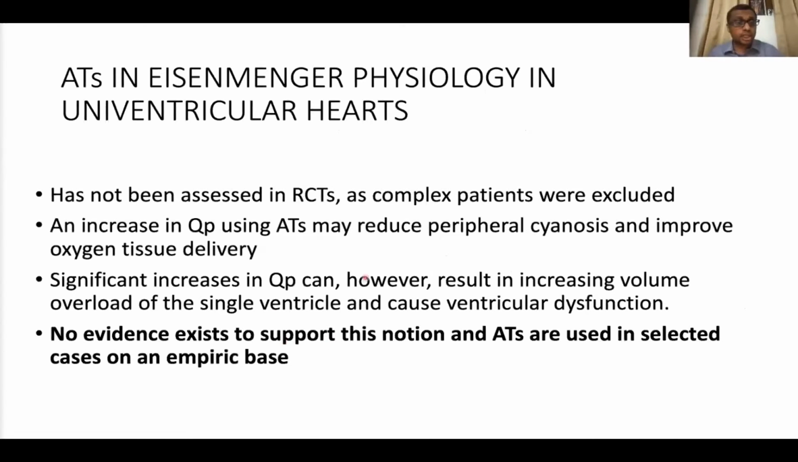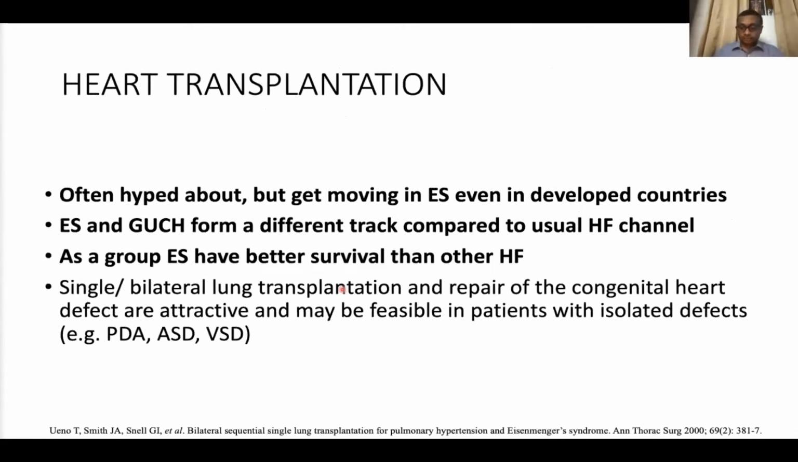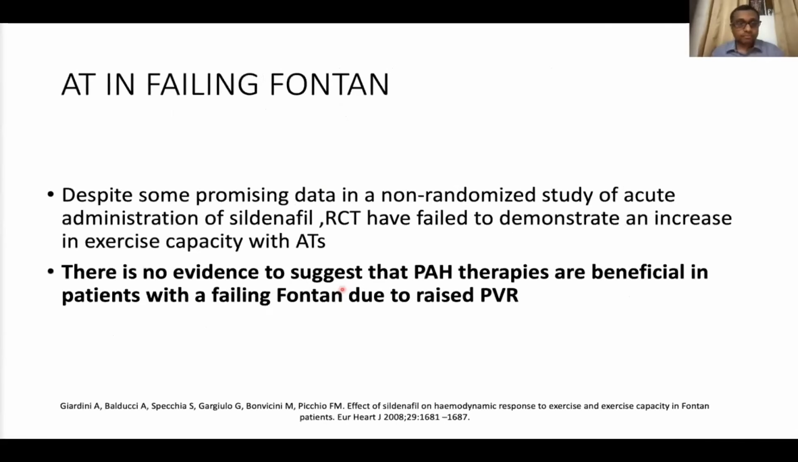In Eisenmenger physiology, should we use this, especially in univentricular heart? There is no evidence. RCTs have excluded this group, so we really don't have the data. But in an individual case, you can try, but the important thing is that one must clearly monitor the ventricular overload and ventricular dysfunction because they increase the pulmonary blood flow. In failing Fontan, there is no significant recommendation. There is no evidence to suggest this will be beneficial. There is another lecture on this, so probably we will skip this.